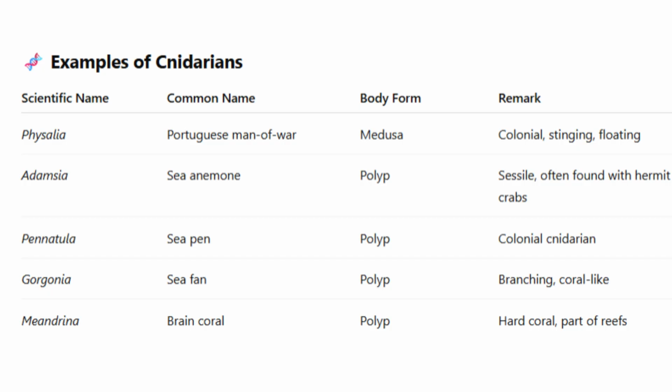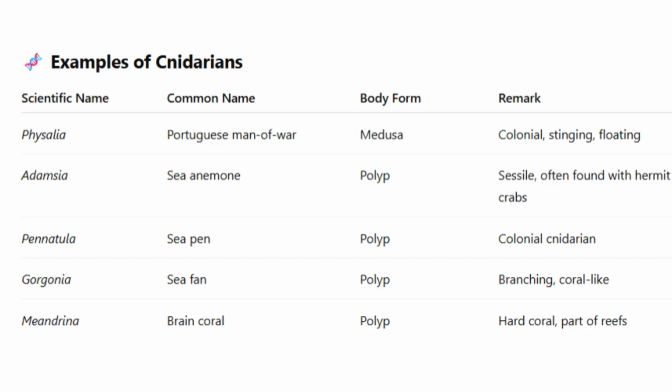4. Gorgonia, sea fan. Gorgonia has a beautiful branching structure and lives in polyp form. It spreads like a hand-held fan in the current, capturing plankton and nutrients. Sea fans are often found in coral reefs and add stunning textures to underwater ecosystems.